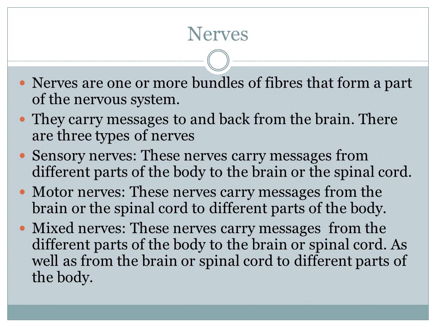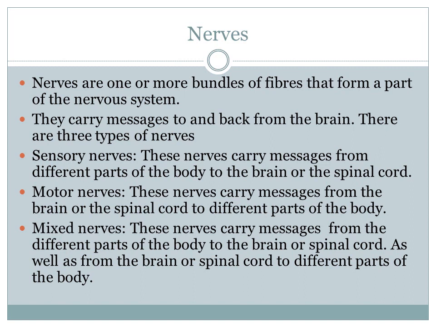Repeating again, what are nerves? They are made up of one or more bundles of fibers. They carry messages to and from the brain. There are three types of nerves: sensory nerves, motor nerves and mixed nerves.